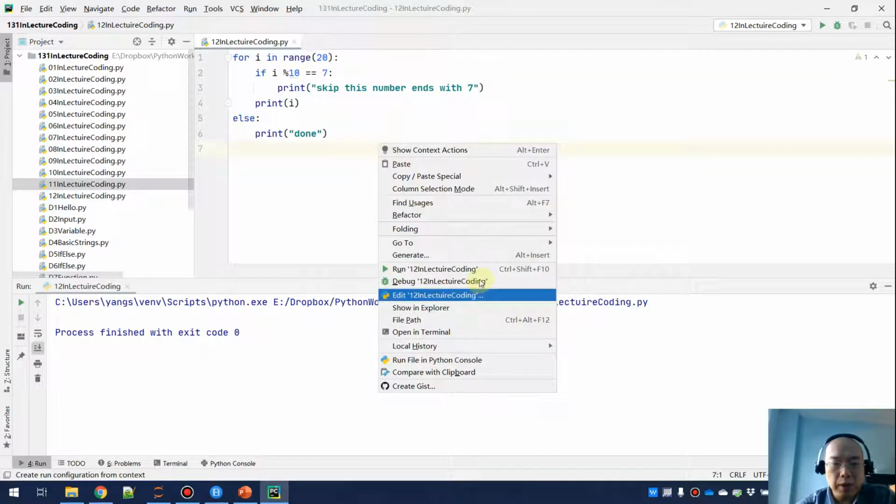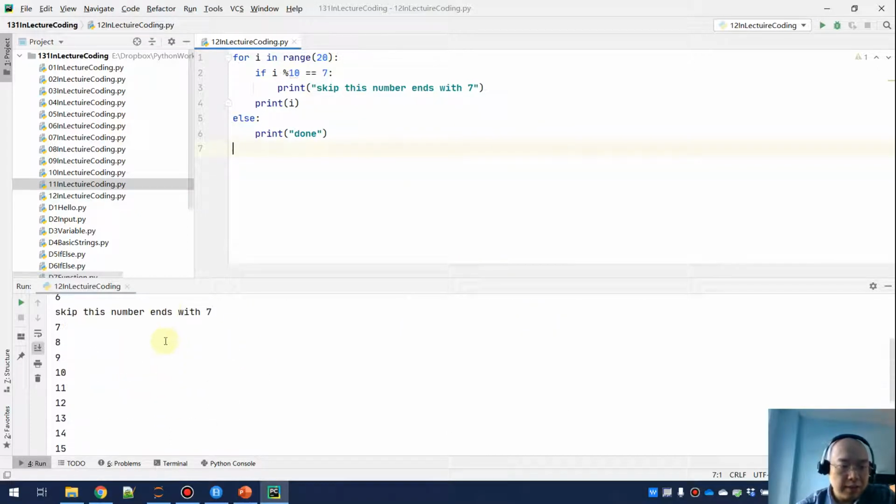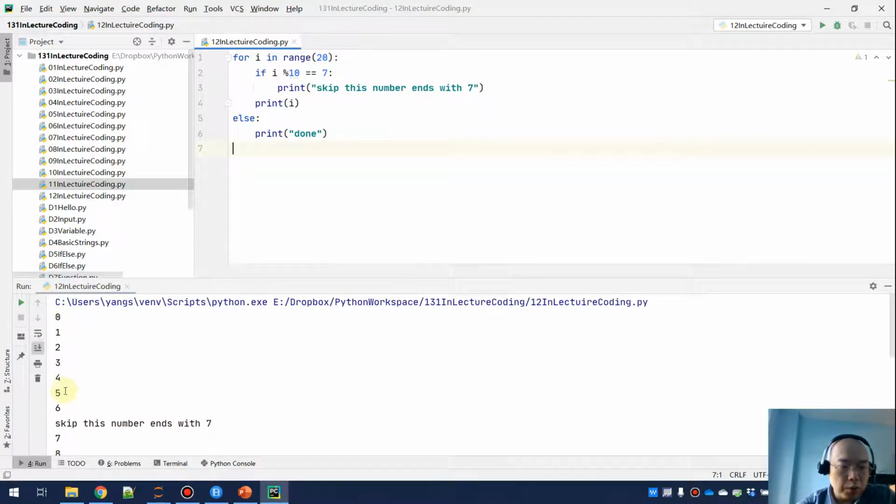Okay, so let's run this. And you see 0, 1, 2, 3, and then we get 6, and then "skip this number end with 7". So I'm supposed to skip the 7, right? So what did I miss? I missed the continue.